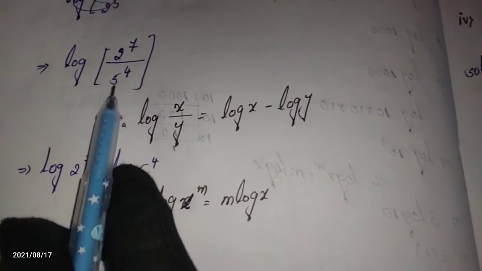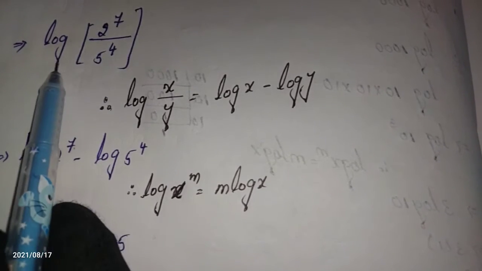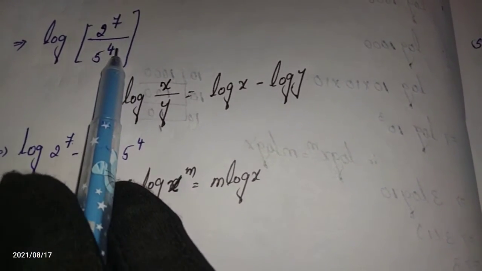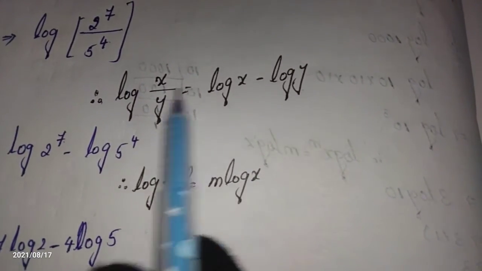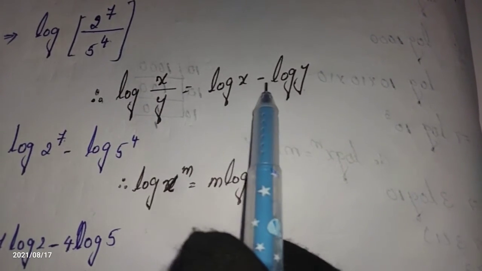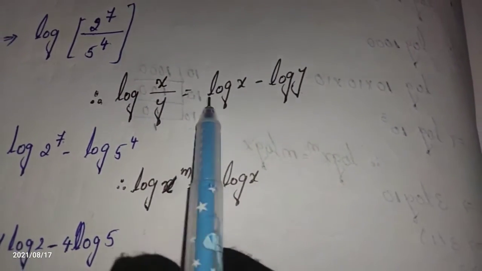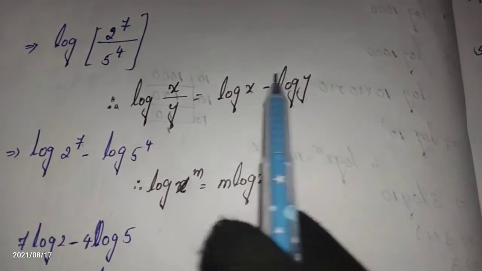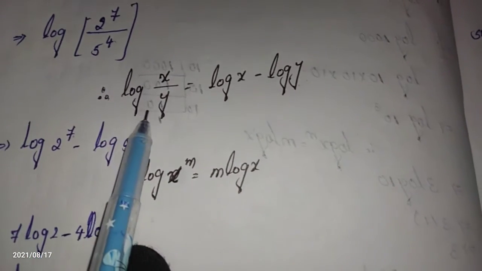The back step I am writing similarly. What do we get? Log of 2 to the power 7 divided by 5 to the power of 4. In this step we are using the second law of logarithm. What is our law? Log x by y is equal to log x minus log y. In this step we are using this law. Can you understand my point?